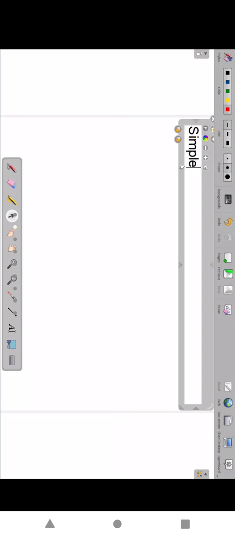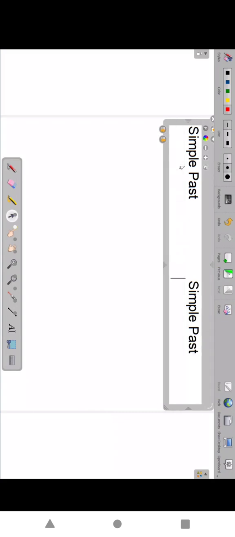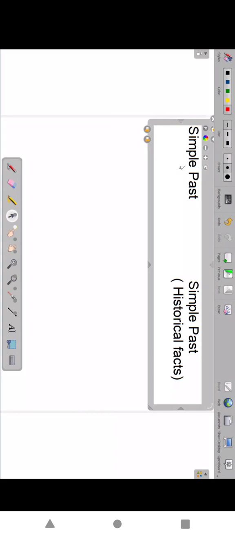Simple past table continues. Simple past remains simple past only in some cases. It won't change, simple past to simple past, for historical facts. Like Charminar was built by Muhammad Quli Qutub Shah. India got independence on 15th August 1947. If they say the same, we are right. India got independence in 1947. Same. We don't change for historical facts. So as it is, keep it.